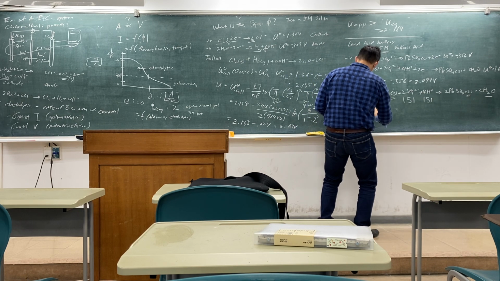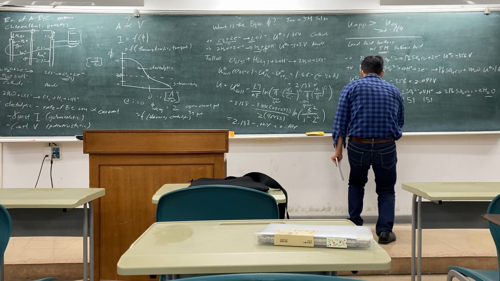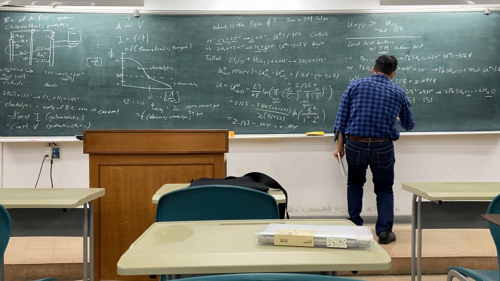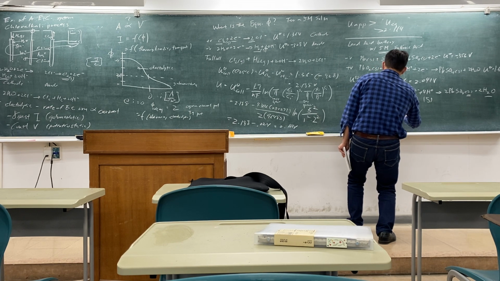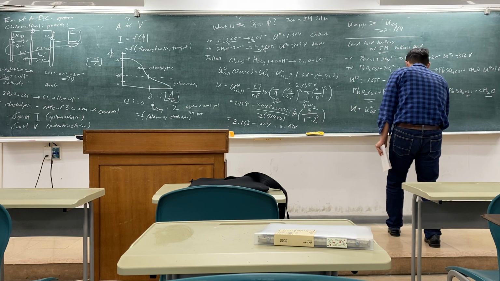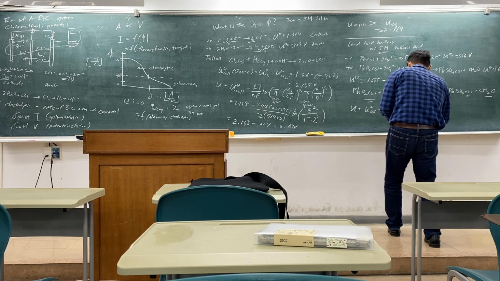So U cell is equal to U standard minus RT over nF times the natural log of the product of Ci over C naught.